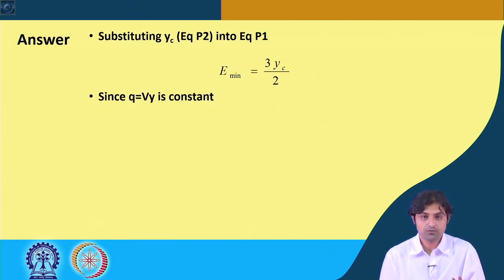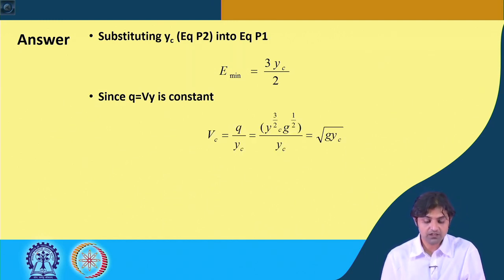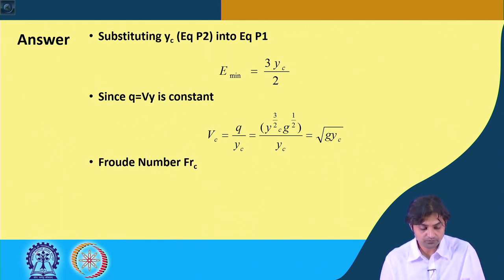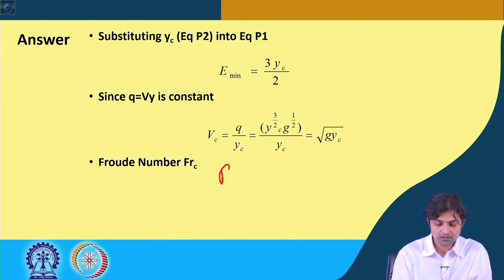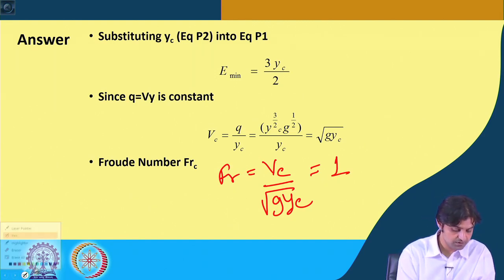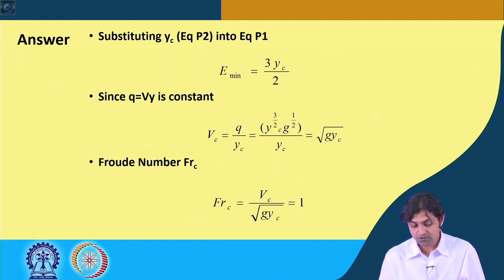So, E min is going to be 3 yc by 2, and since q is equal to Vy is constant, we can obtain Vc, right. So, this is going to be q, which we already know in terms of yc and g. So, we are going to get at critical under root g yc, which we already know. The Froude number is Vc by under root g yc. So, that is going to be 1, but anyways we will calculate. So, Froude number is coming to be 1.